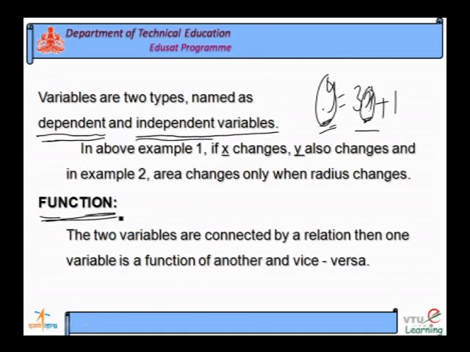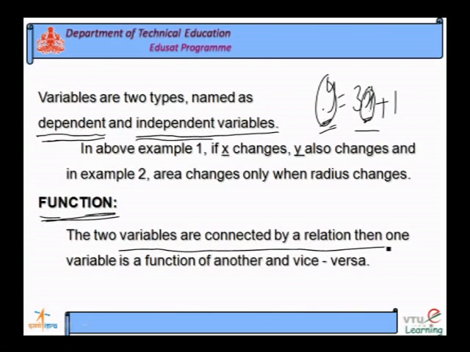In mathematics also, the function gives the same meaning. Function here depends on constants and variables, and they are related to each other. The function is defined as the two variables connected by a relation.